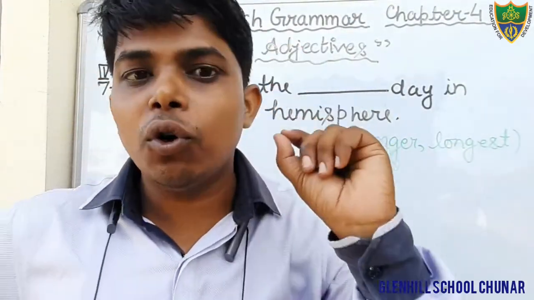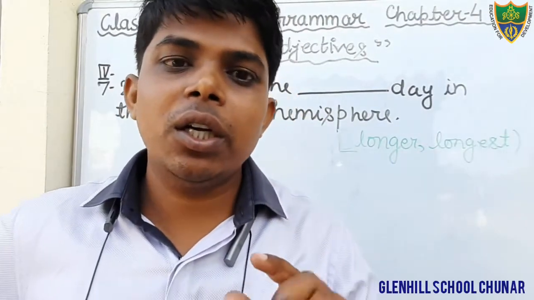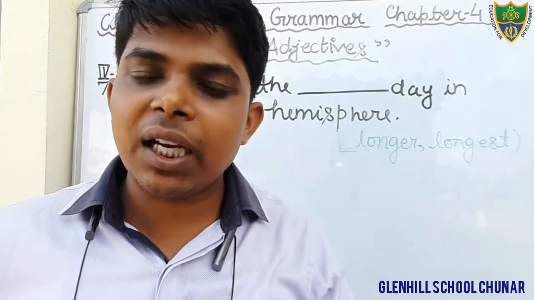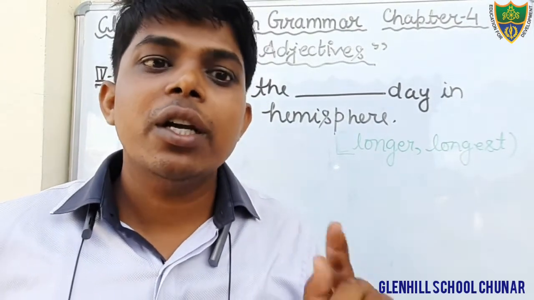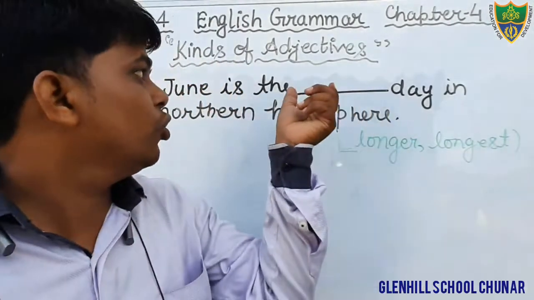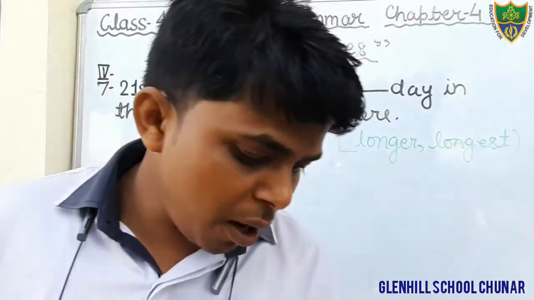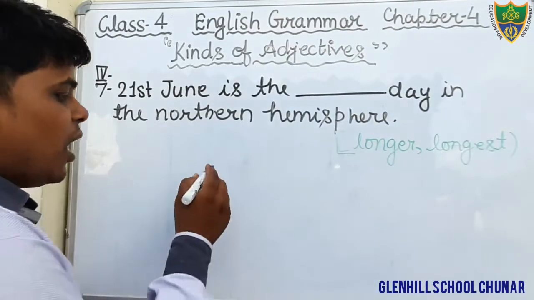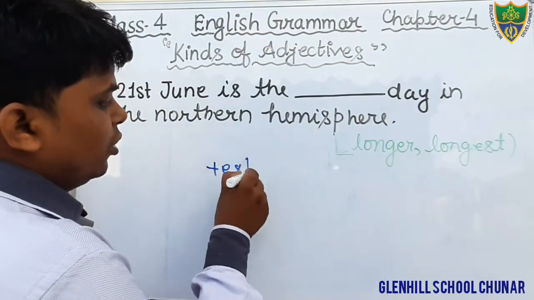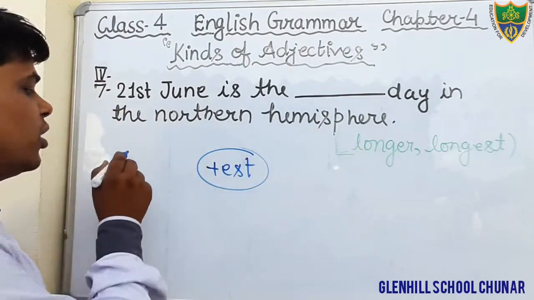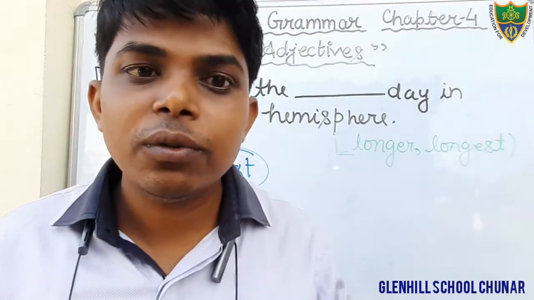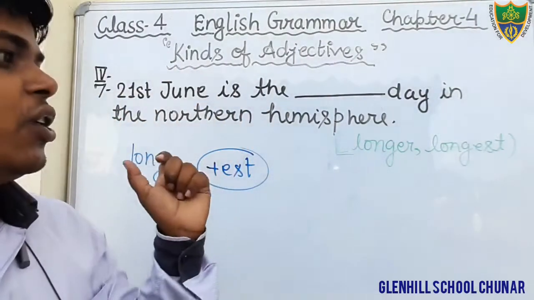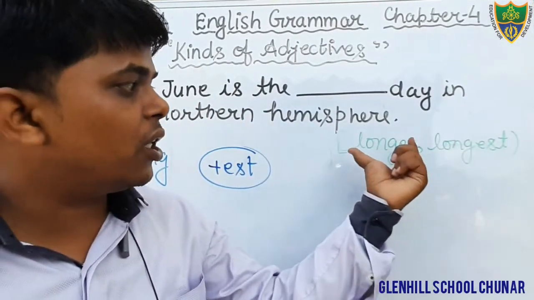Dear students, I have told you in which degree of comparison we use the article the: in the superlative degree. And I have also told you that we add est to the positive degree. Suppose long is positive, so what would be the superlative? Longest.